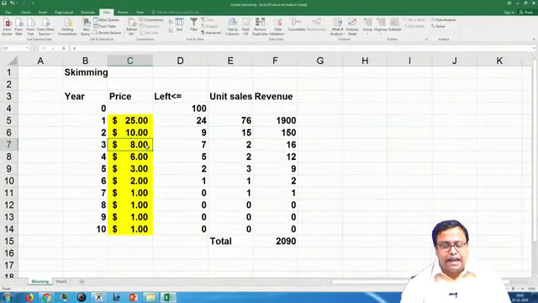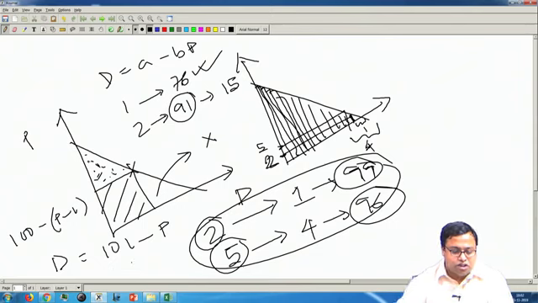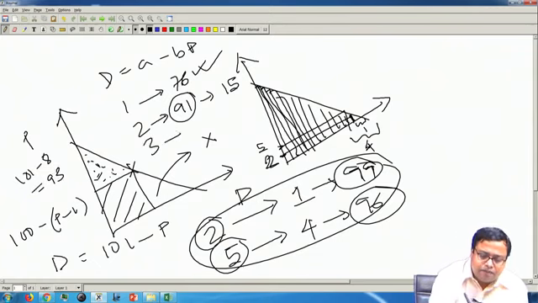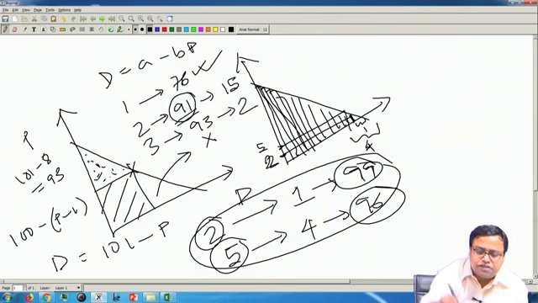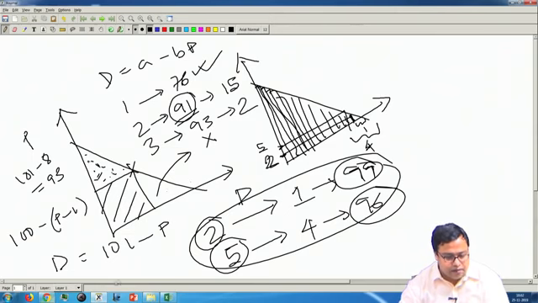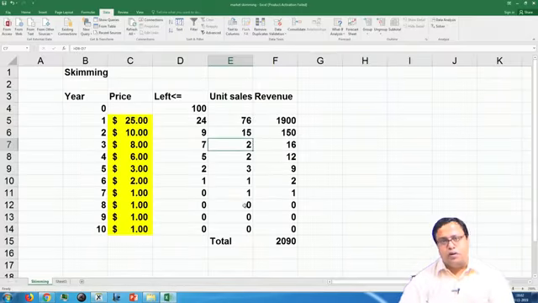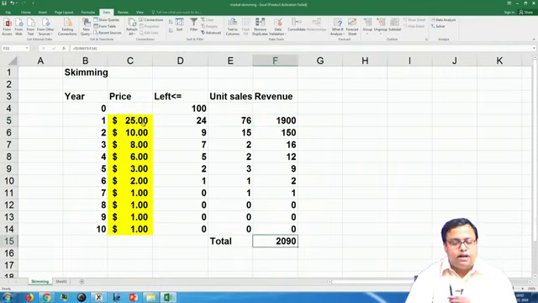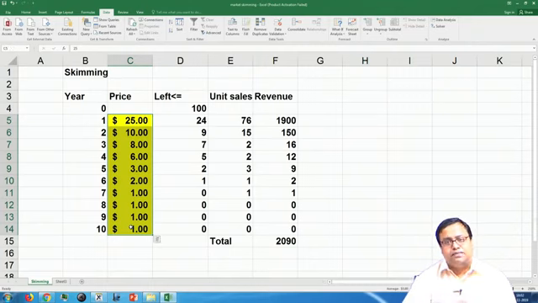In the third time period, 8. So, 101 minus 8 is how much? 101 minus 8 is basically 93. Fair enough. So, in the third time period, 93% could have bought, but 91% have already bought. So, only 2 persons will buy now. So, that is the value that I am getting here, 2, and so on. Fair enough. So, these are the unit sales that are happening, and then this is the price, and the revenue is price into unit sales, and this is the total revenue. Now, I have to find out what the pricing should be, as simple as that. It is a very simple thing, how much should the pricing be here.